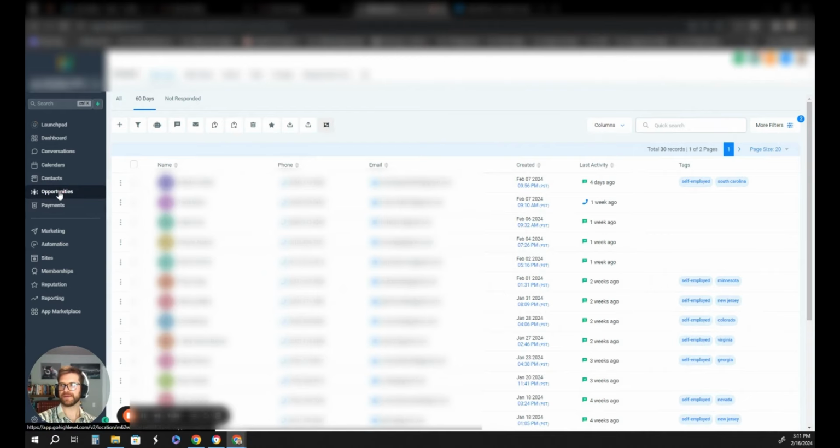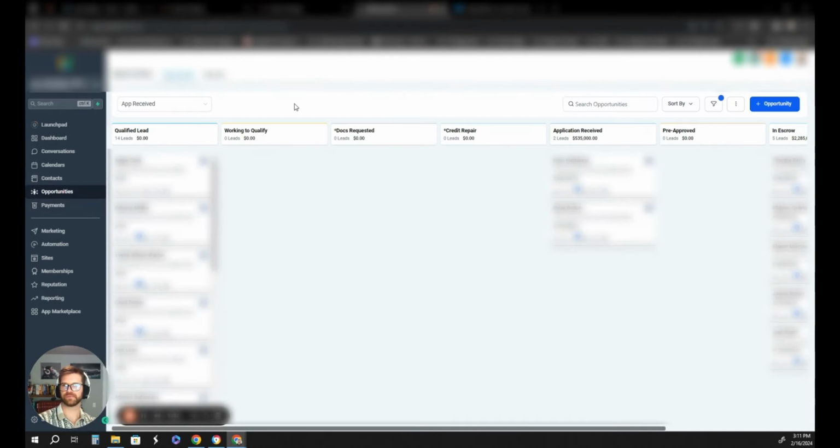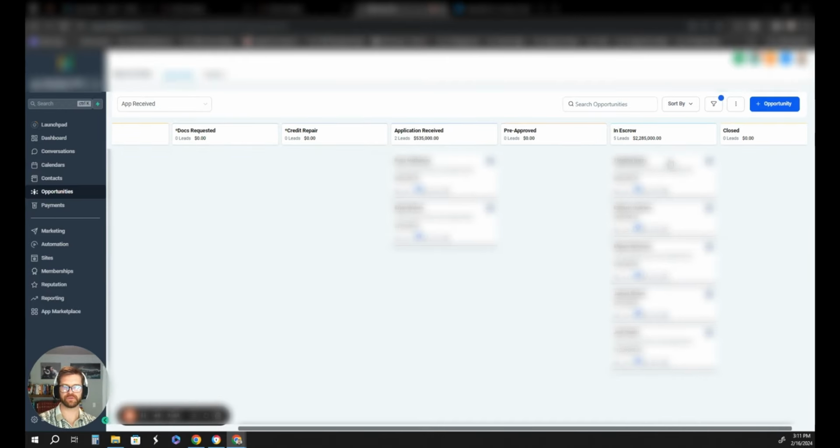And then in the pipeline, we separated this into pre-application and then app received. So app received over here are these qualified leads. There's 14 of them. Not all of these are applications, only about half of them are. So 7 of them are apps, 2 more over here, so that's 9. And then you have the 5 that are under contract, which would put you at 14 applications. And these 5 contracts make up about 2.3 million in loan volume. They're solid contracts, so I think they're all going to go through, but you never know, right? The nature of being a broker is an unpredictable one.